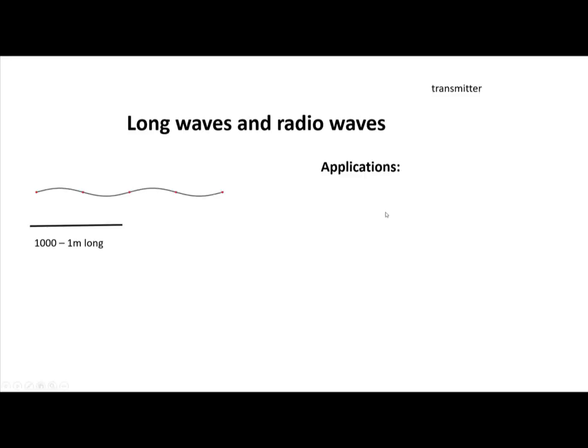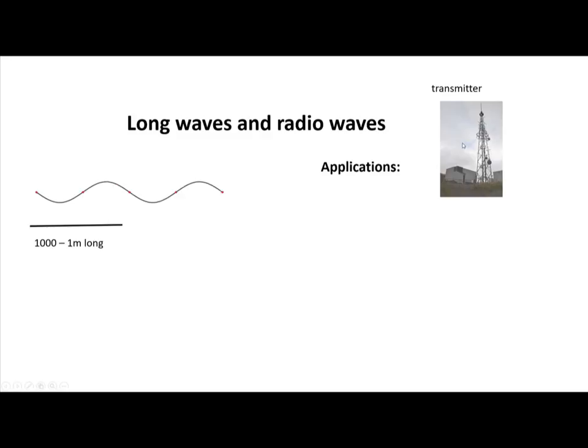Now, we talked about the fact that radio waves can be transmitted. One way that it can be transmitted is through an antenna, like a mast, the radio mast. This is like a radio station. It doesn't have to be this huge.